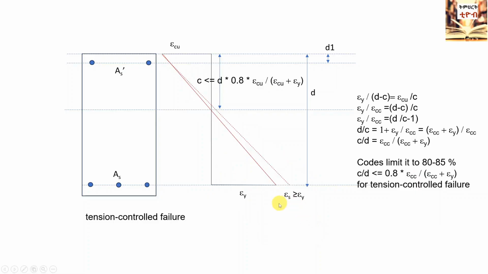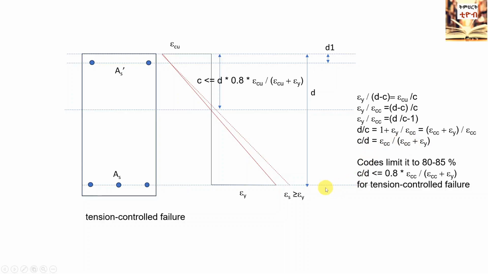Using similarity of triangles, the ratio of the depth of the neutral axis, c, measured from the extreme fiber in compression, to the effective depth, d, can be calculated by dividing the strain in concrete by the sum of the strain in concrete and steel at the ultimate limit state.